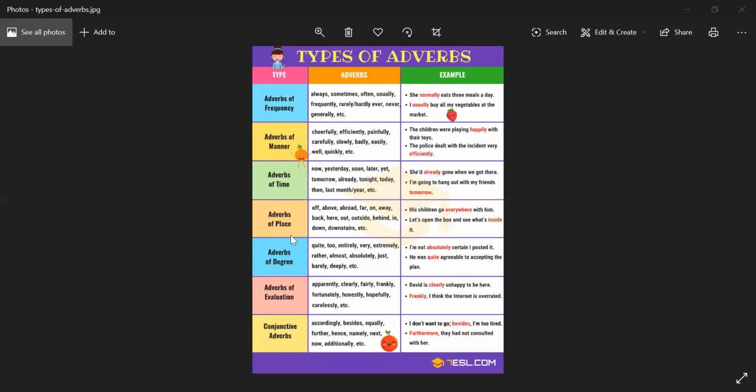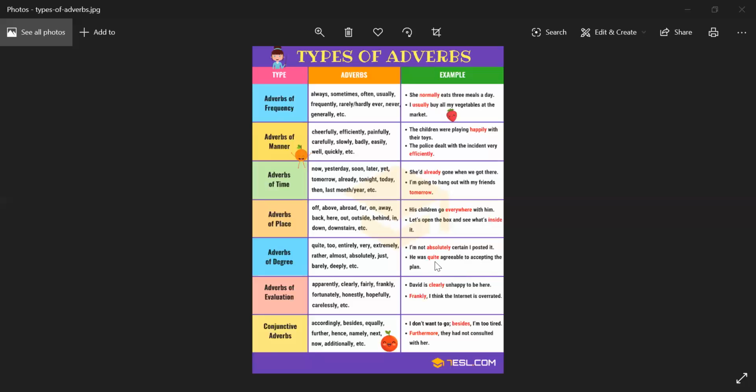And the last one is adverbs of degree, right, to some extent, which means I am not absolutely certain I posted it. Absolutely is an adverb of degree. And the other one is, he was quite agreeable to accepting the plan. How agreeable he was? Quite, right?